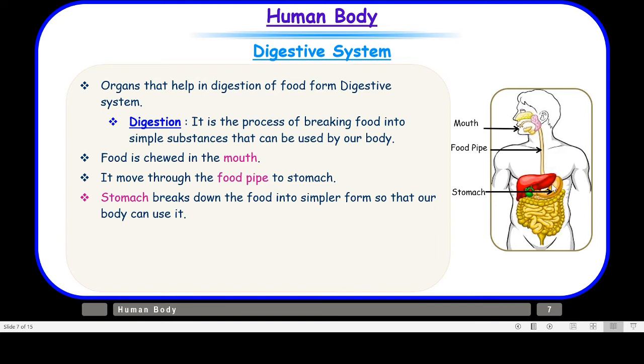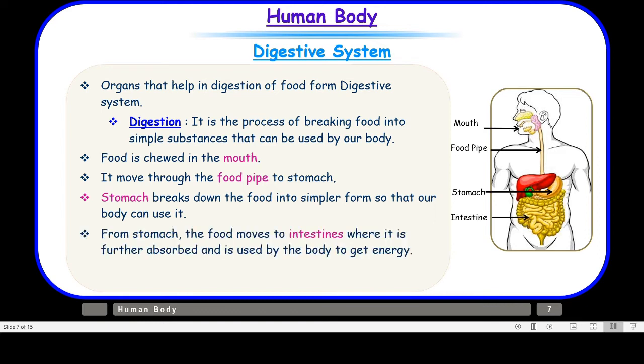So here you should know that your stomach is a hollow muscular bag-like structure. It also releases some digestive juices. So it churns the food further and makes it into a fine paste so that the body can absorb it. Now where does it get absorbed? From the stomach the food moves to the intestines, as you can see here.